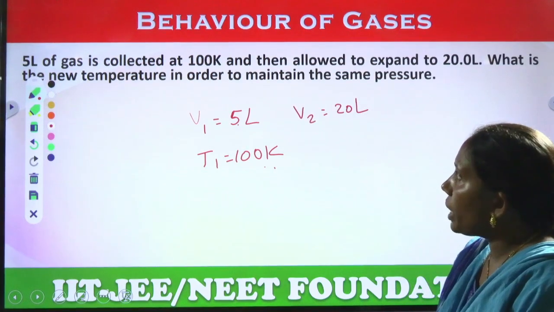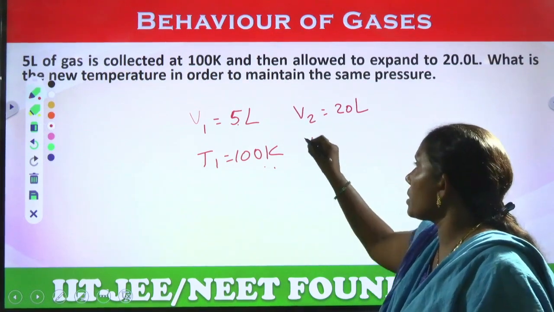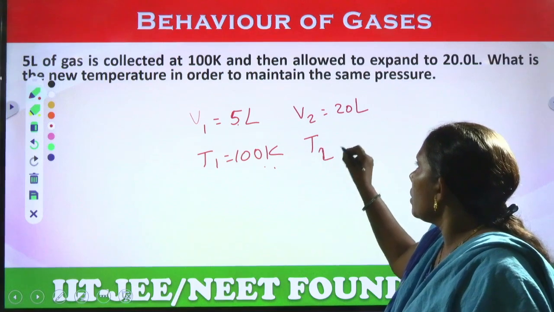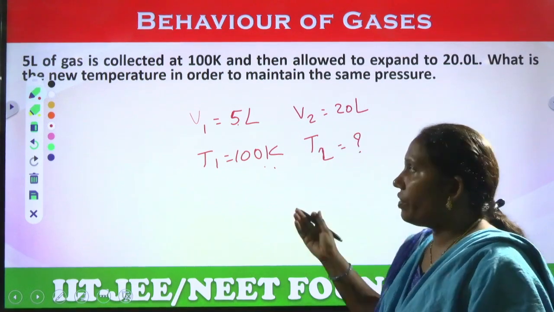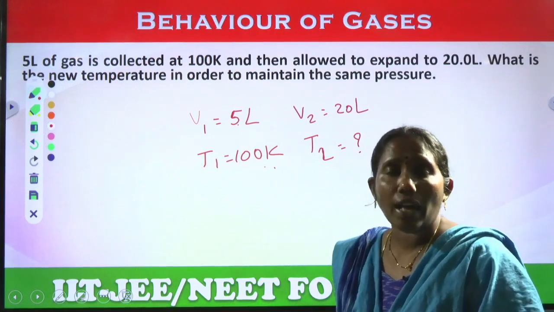What is the new temperature in order to maintain the same pressure? Means at constant pressure, V1 is given, T1 is given, V2 is given, he is asking to calculate T2.